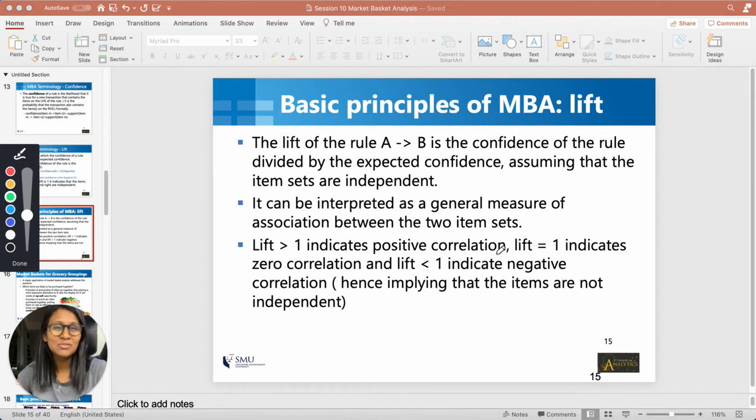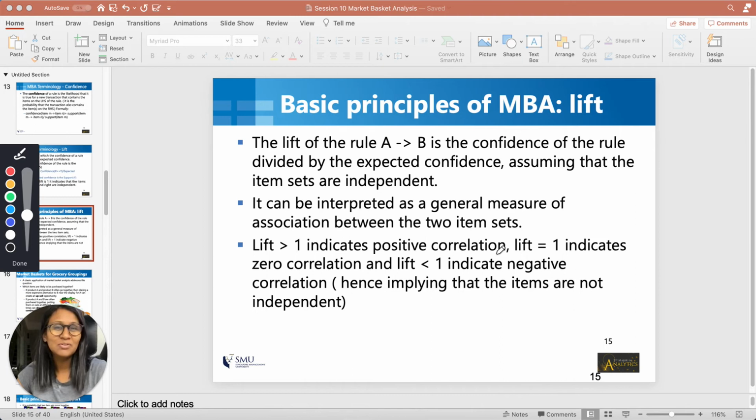So if lift is greater than 1, like in our example, if the lift of flour and sugar implies eggs was greater than 1, that would mean that if you find flour and sugar in the basket, it increases the chances of finding eggs in that basket. And that is why it means that there is positive association between flour and sugar and eggs. On the other hand, if lift is less than 1, what does this mean?